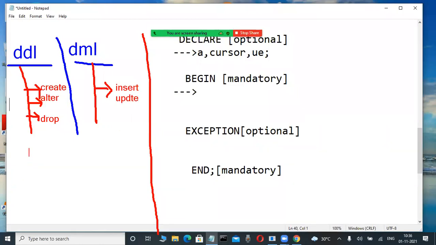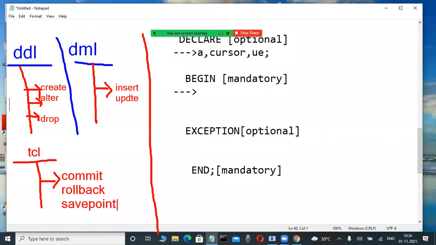Again, another language is TCL, transaction control language, which is there in every database SQL. In that, some commands are there. What are they? Commit is a command. Again, rollback is a command. And also savepoint is a command in TCL.